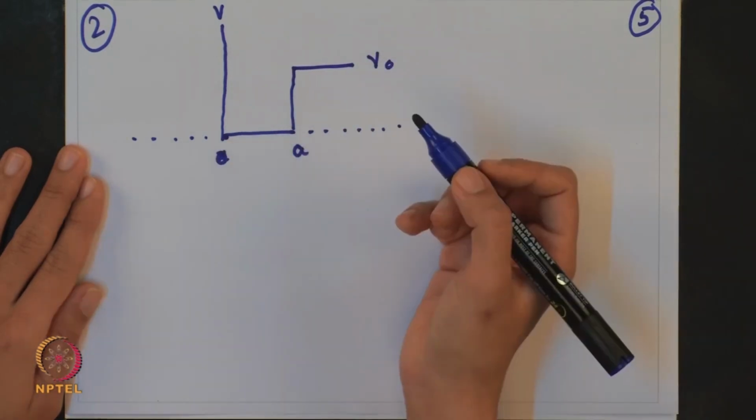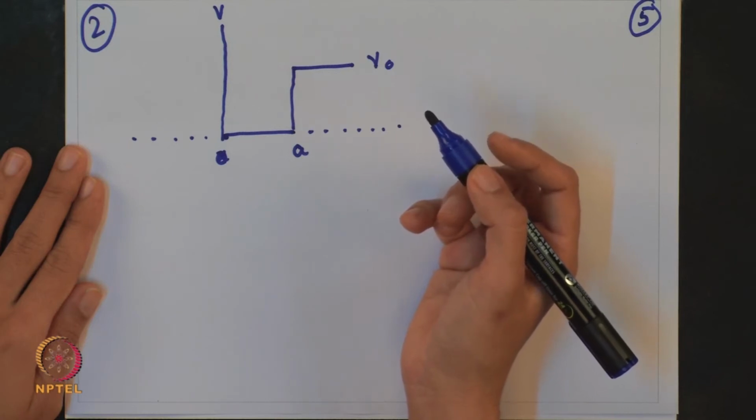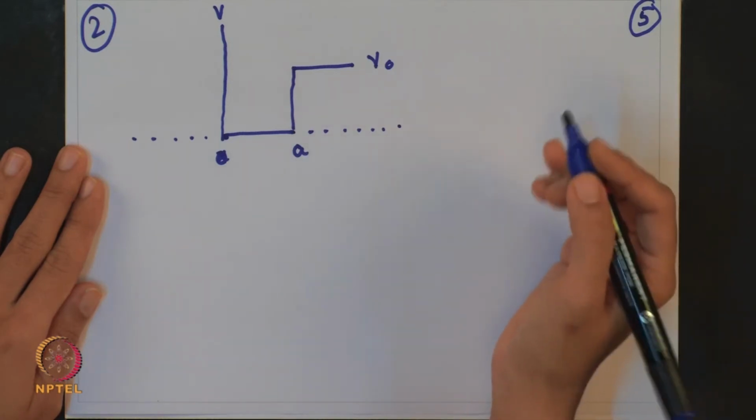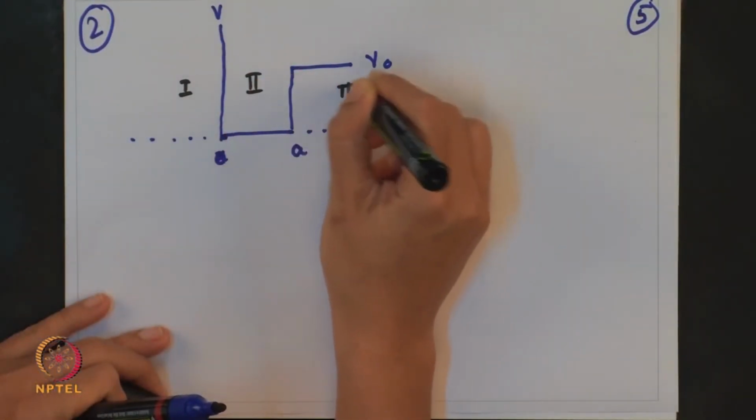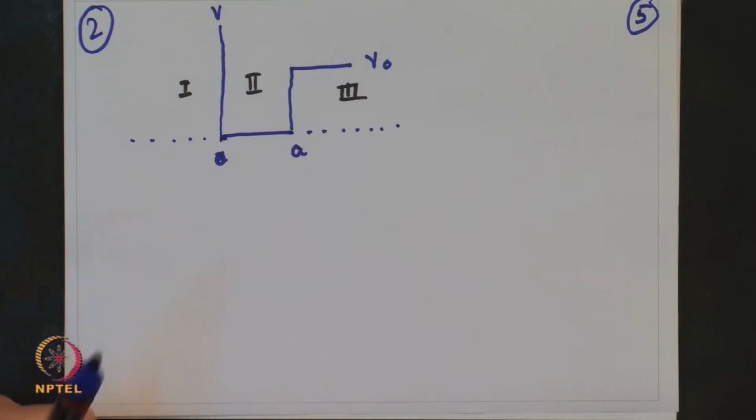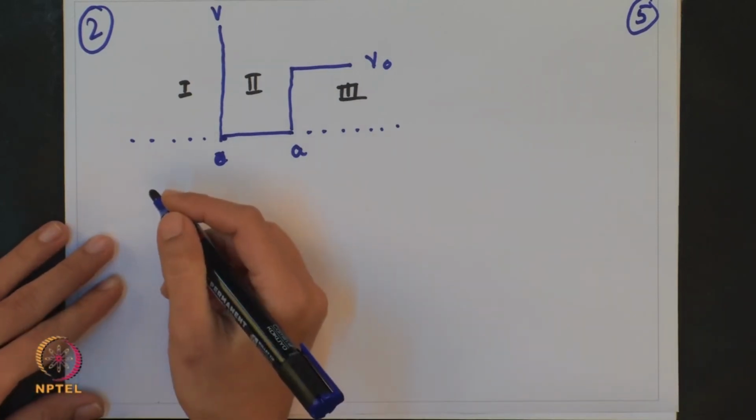So, you are asked to find out some relation between these energies and the potential, that is, show that the bound state energies are given by a transcendental equation. Once you achieve this transcendental equation, you can actually visualize what will be the form of the wave function. We will divide this into 3 regions. Let me call this region 1, this is region 2, and this is region 3. We will be using what we have learnt in the lectures.